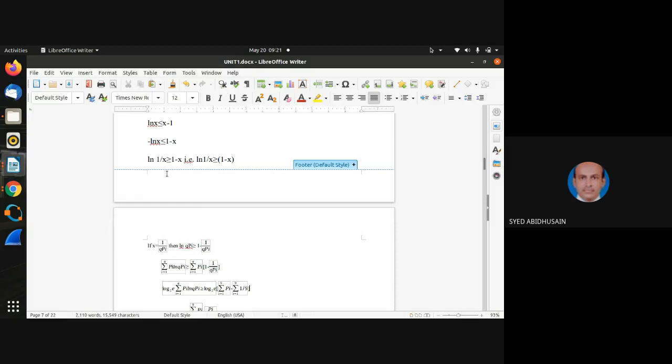Therefore it becomes ln of 1 divided by QPI, that becomes ln of QPI. Therefore this is greater than or equal to 1 minus x. In place of x you keep 1 over QPI. Therefore ln of QPI is greater than or equal to 1 minus 1 divided by QPI. Right? So this is what it is.